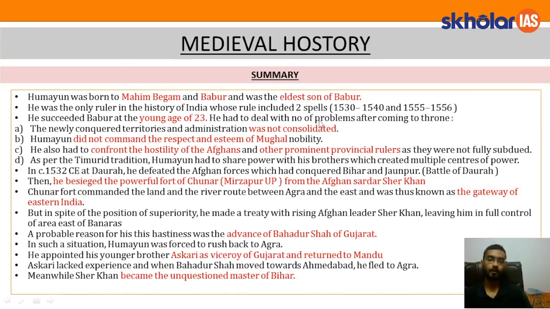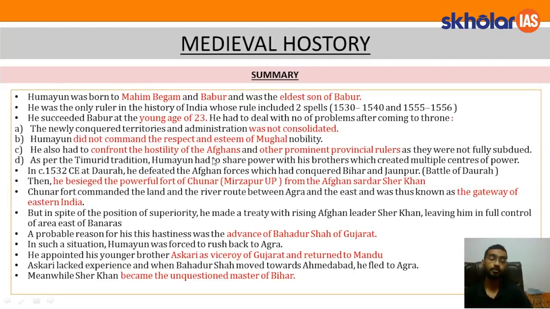He had to deal with a number of problems after coming to the throne. The newly conquered territories and administration were not consolidated. Apart from this, the finances were also precarious. Humayun did not command the respect and esteem of Mughal nobility, including Chagatai nobles and the Indian nobles. He also had to confront the hostility of Afghan and other provincial rulers as they were not fully subdued.